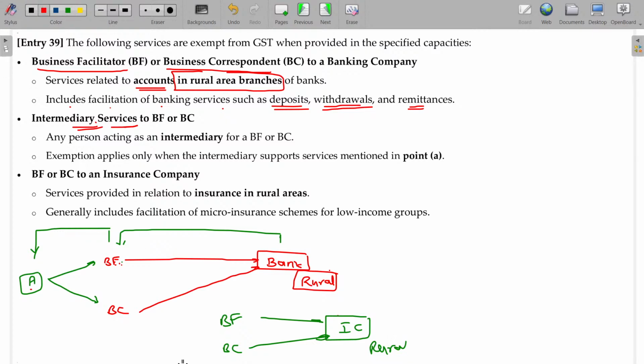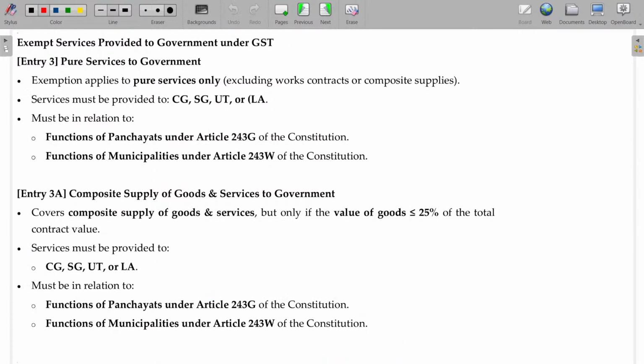What about A rendering service to the business facilitator and business correspondent? This will not be applicable. For the banking company it is different, and for the insurance company it is different. For the banking company, business facilitator, business correspondent and intermediary are also eligible. But in case of an insurance company, only the facilitator and correspondent are eligible for enjoying this exemption benefit. That too, these two should be in rural areas.